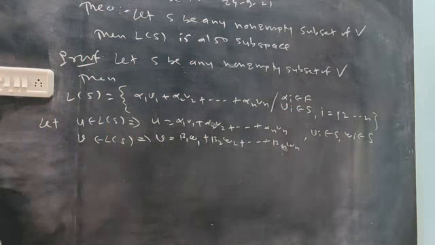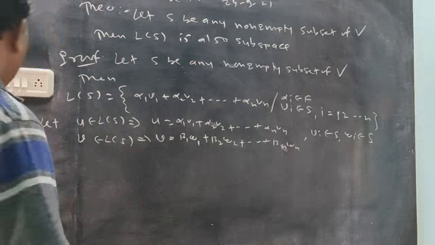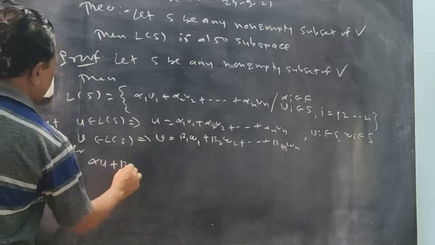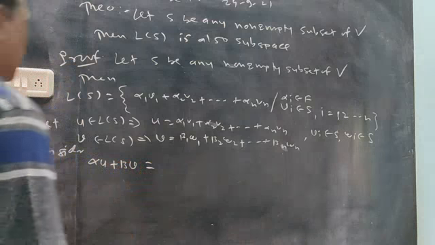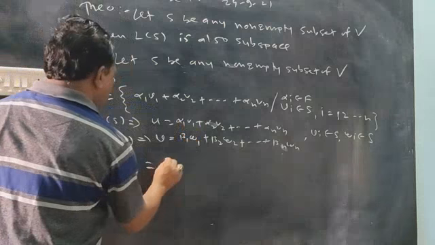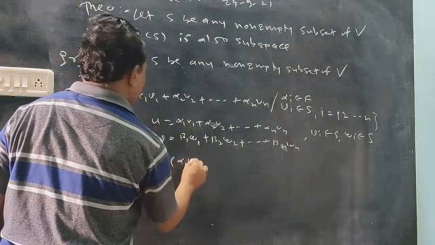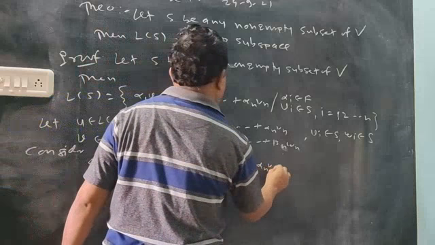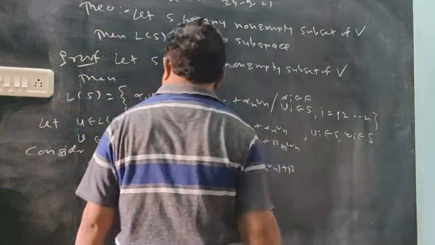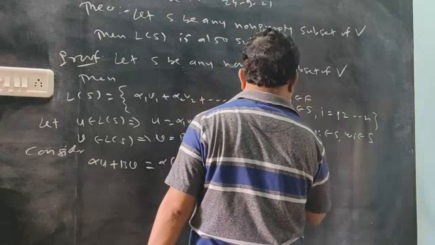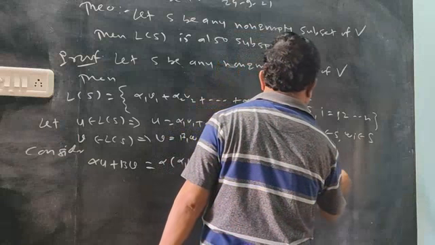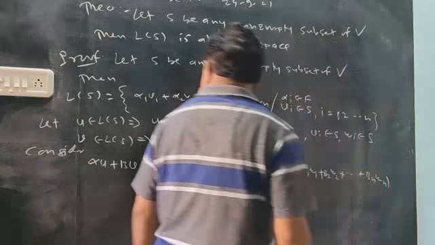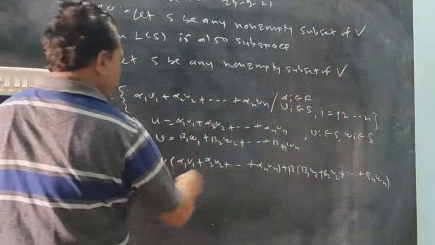Now for a subspace, the condition is alpha u plus beta v. So consider alpha u plus beta v. Alpha u is this, and beta v is this. Open the bracket.